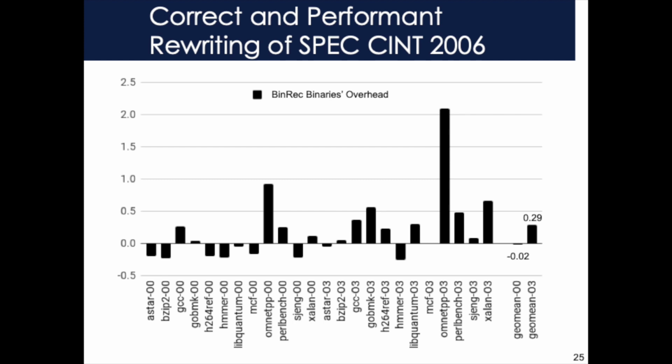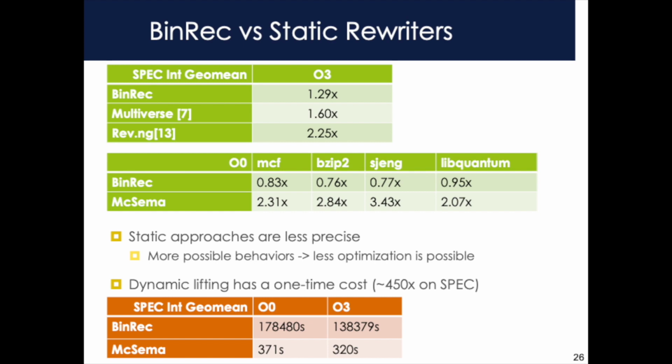Now we come to what I think is the most important result in this paper. BinRec correctly recompiles the entire SPEC integer benchmark suite, and the rewritten binaries have good performance. For already optimized binaries, the process of rewriting causes 29% overhead. For unoptimized inputs, we increase their performance by, on average, 2%.